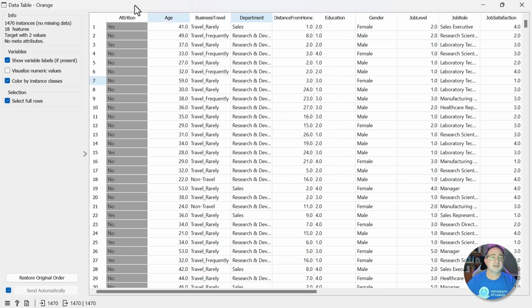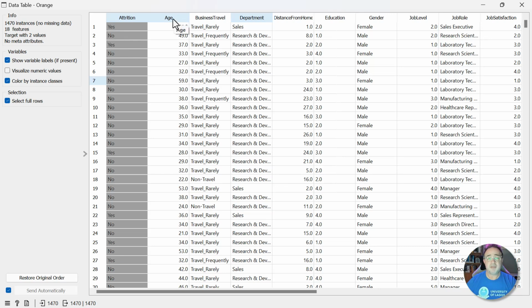So in this case, the target variable that we're trying to predict in our model is employee attrition. In other words, whether or not the employee left the company or did not leave the company. So if they did leave, it's a yes. If they did not leave, it's a no.